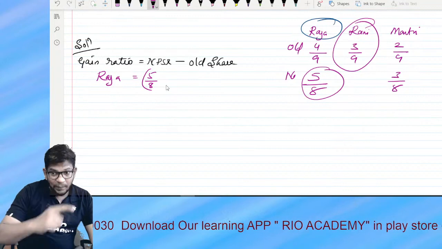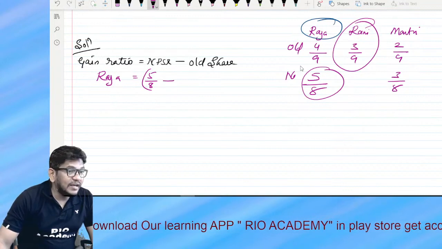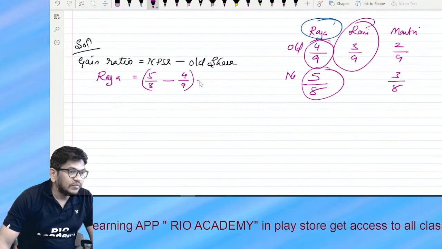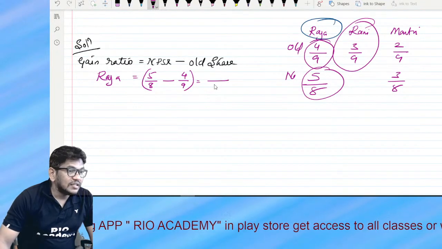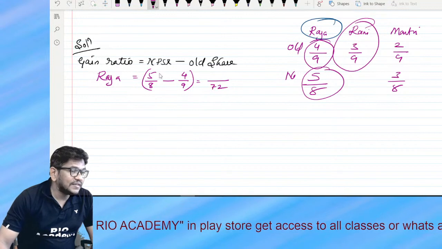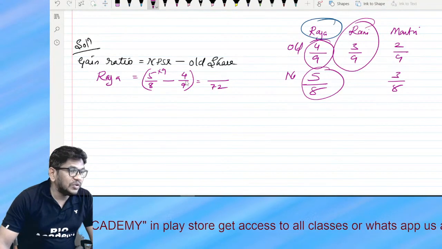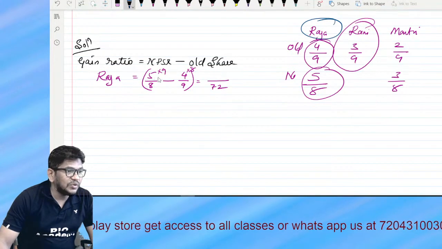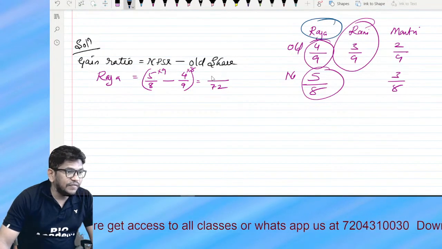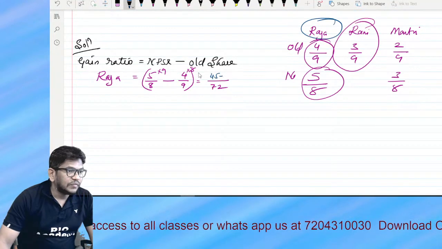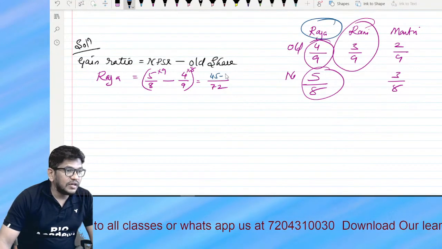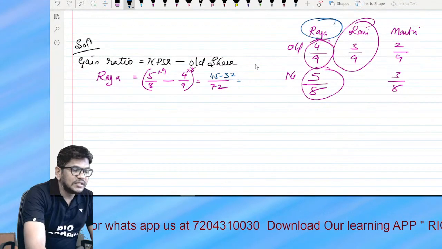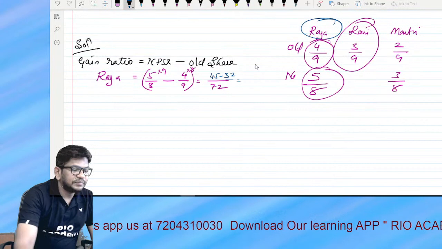Okay Kiranu, look, I am solving it as I told you. 5/8 minus 4/9. 8 9s are 72, 9 8s are 72. 9 5s are 45, 8 4s are 32. 45 minus 32 is nothing but 13.